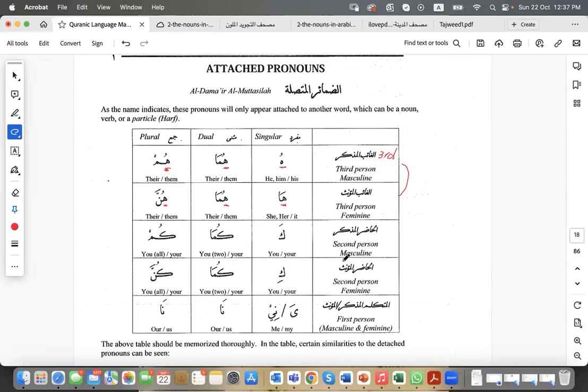طيب, what about the second person? With the second person, if it is masculine, then the singular is going to be kaf with a fatha.